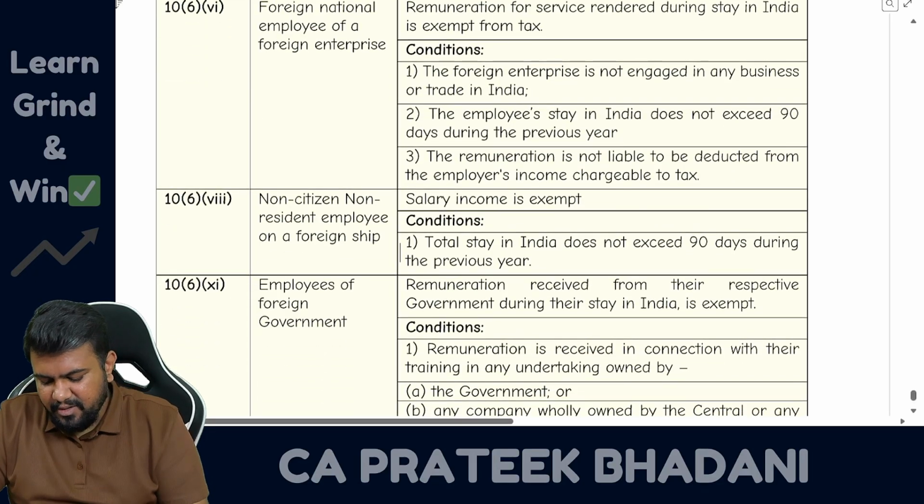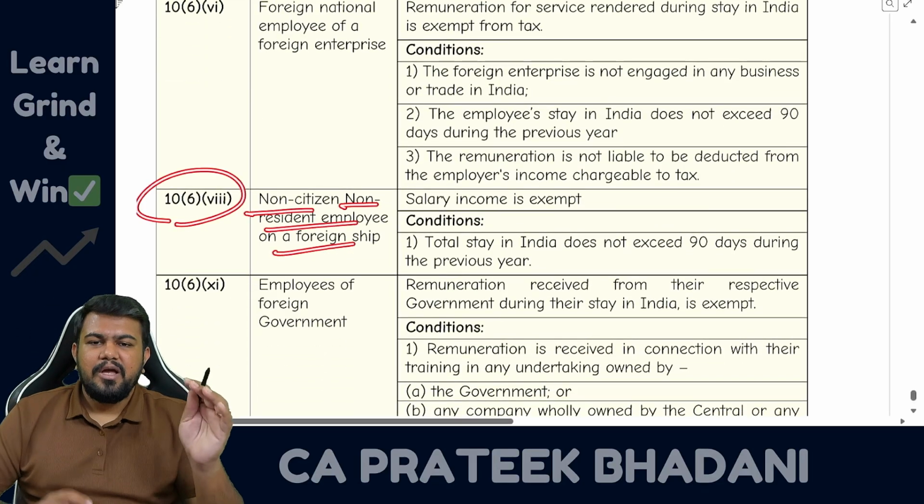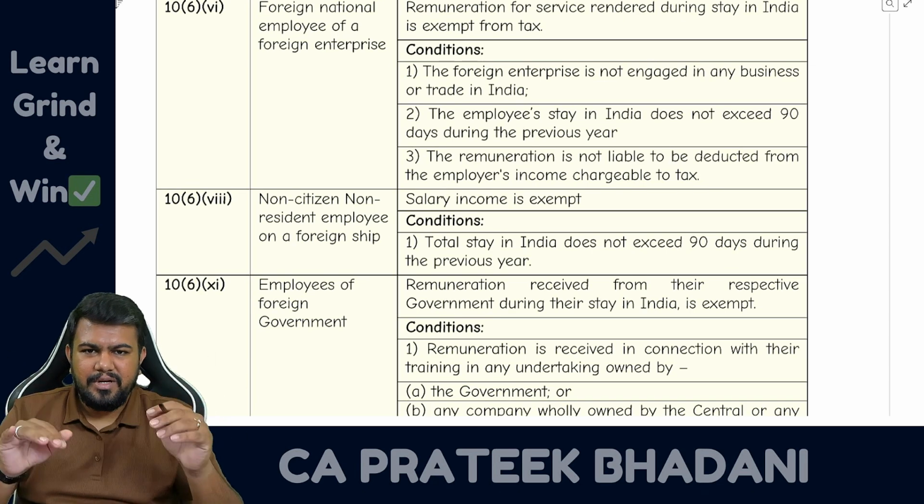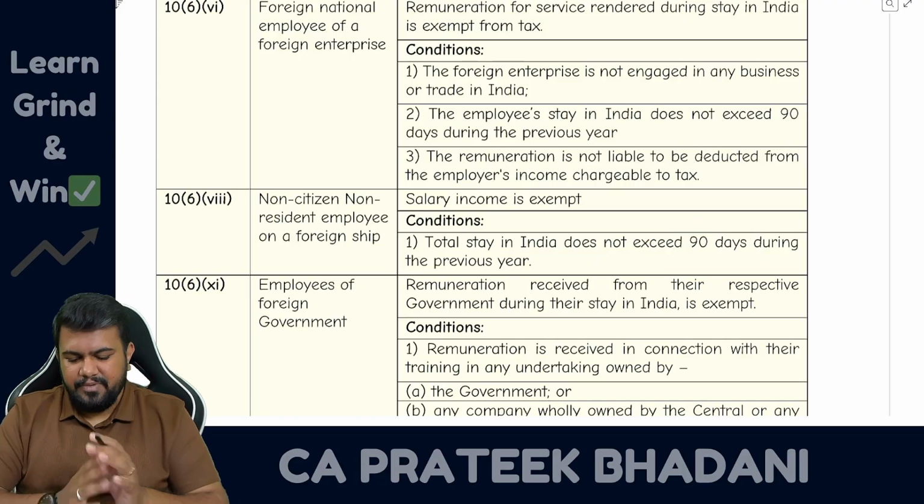Then section 10 clause 6 subclause 8, non-citizen non-resident employee of foreign ship. So if non-citizen non-resident employee of a foreign ship is coming to India, if their stay is up to 90 days, then their salary is exempt.